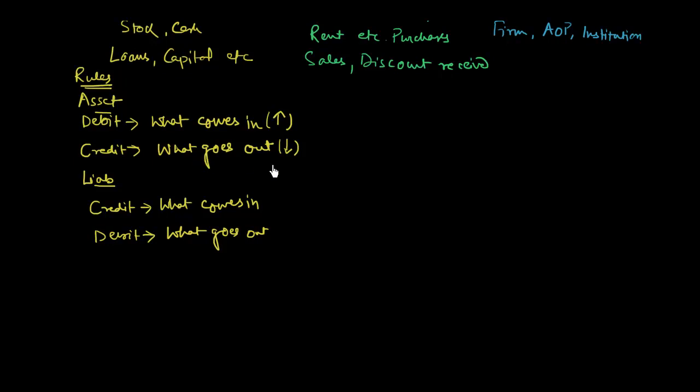If an asset goes out, naturally the value in your books for that asset will decrease, and so we are going to credit the asset account. Similarly, for liabilities, we have just the opposite treatment. If a new liability comes in or the value of a liability goes up, we have to credit it. And if the value of a liability comes down or the liability goes out from your business, then we have to debit the liability account.